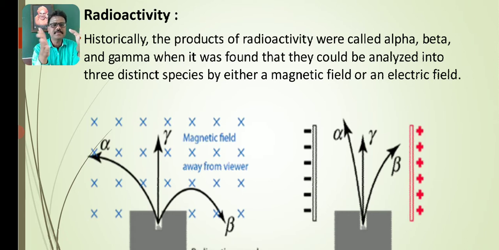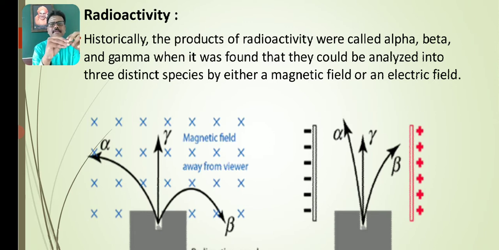Similarly, suppose the radioactive radiations are subjected to an external electric field. The radiations are made to pass through the space between a positive electrode and a negative electrode.